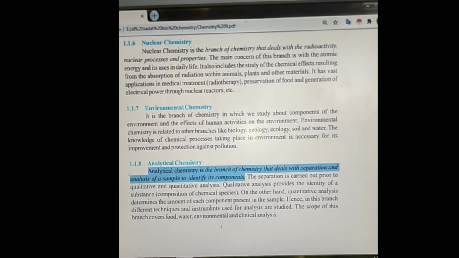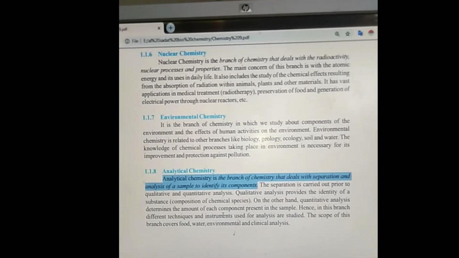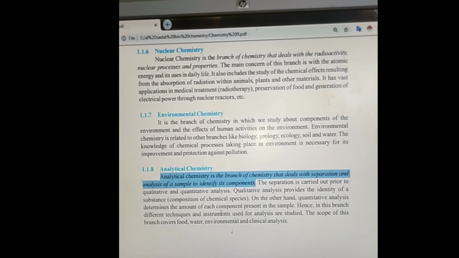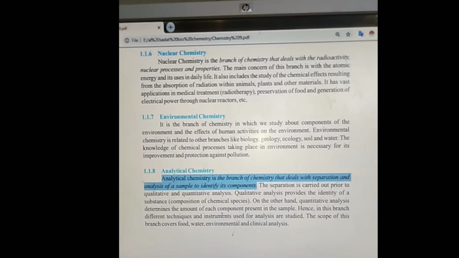As you are noticing that in this branch you are provided with a sample, and you have to identify its components, what is inside it.